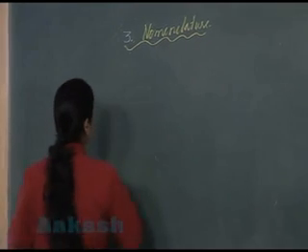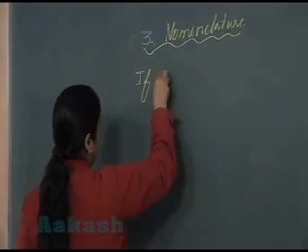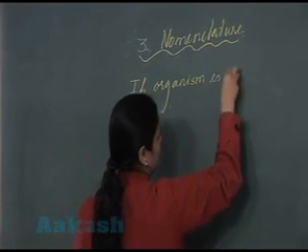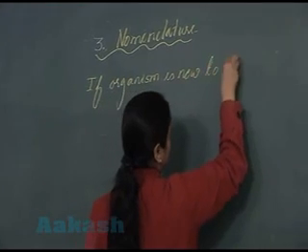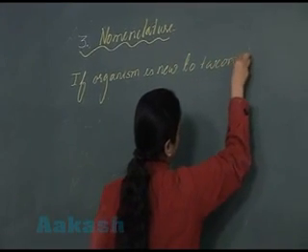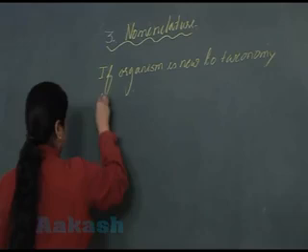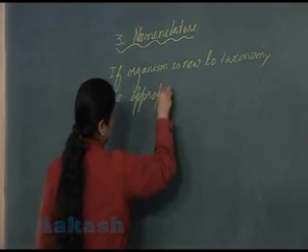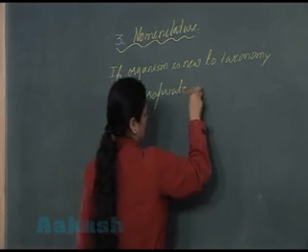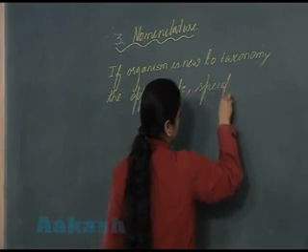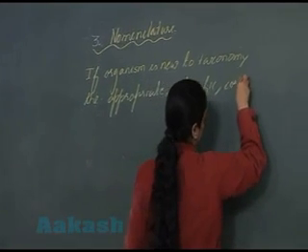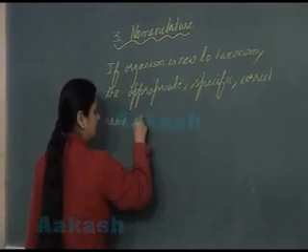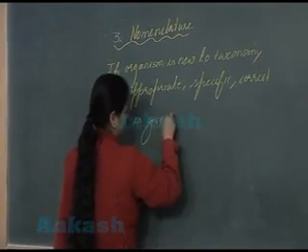So in nomenclature, if the organism is new to taxonomy, then an appropriate, specific, correct name is given to the organism.